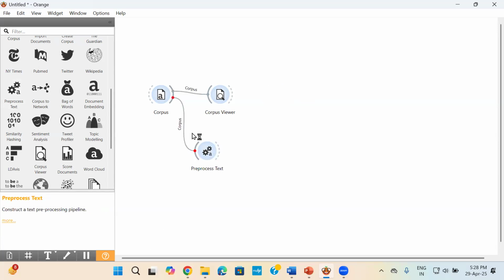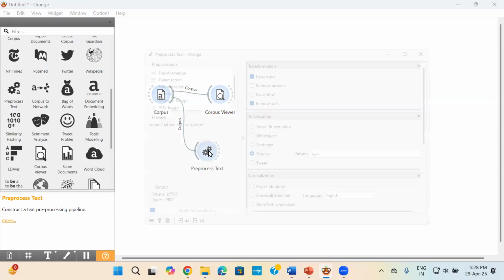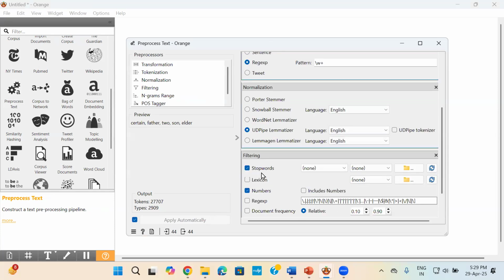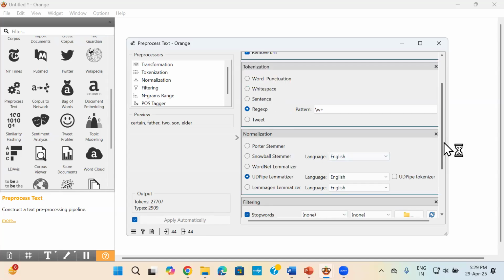I will click here, join it with the corpus, double click and see. Okay, these are all the things that I have done with it. Transformation: all the words are now in lowercase. I have removed any URLs. I want to remove certain stop words. If you want to have a list of stop words, you can load your file here also. That option has been given to you. The numbers I want to remove. There are certain settings.